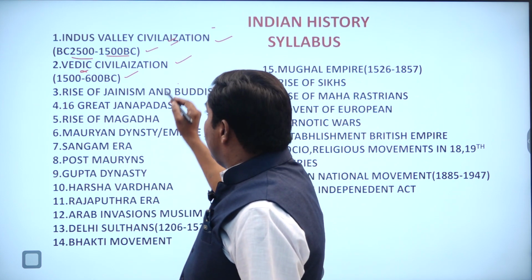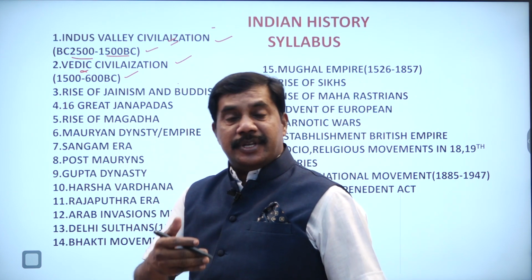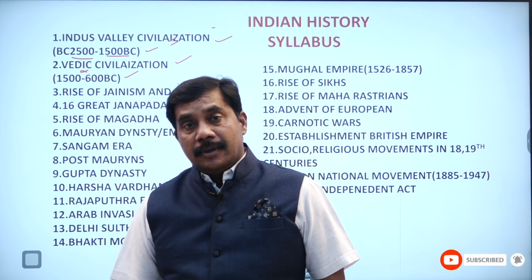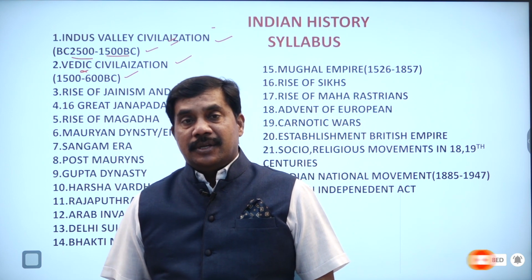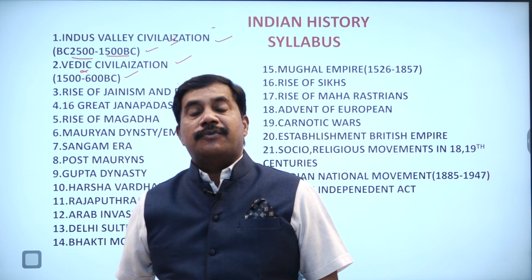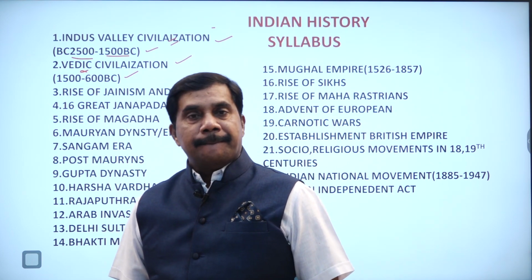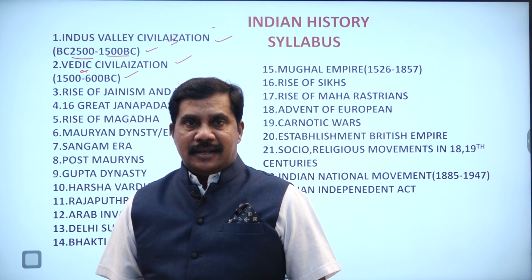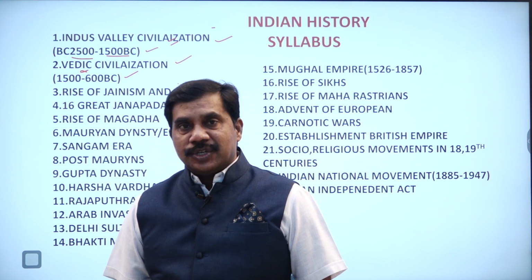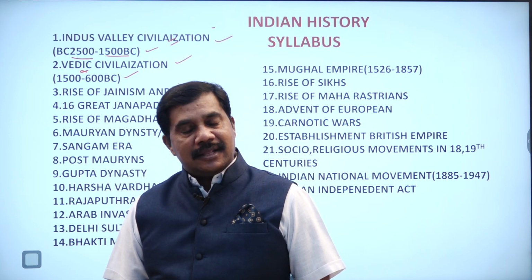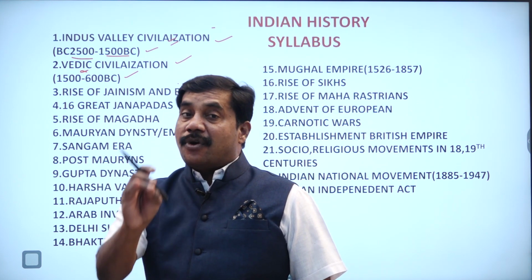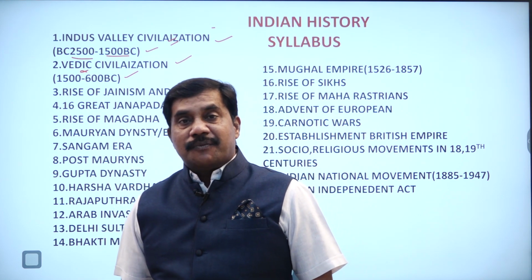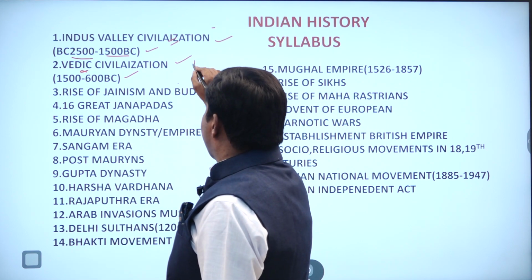Okay, you see, Vedic civilization means, actually, how many Vedas are there? Do you know? Simple question. There are 4 Vedas: Rig Veda, Yajurveda, Samaveda, Atharvana Veda. These are the 4 Vedas in our Indian system. So the first Veda is Rig Veda.